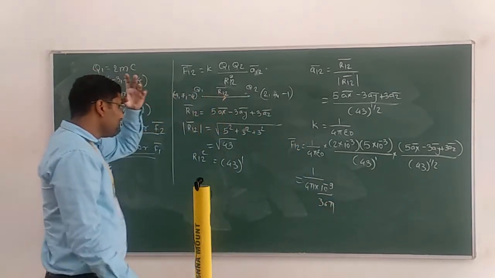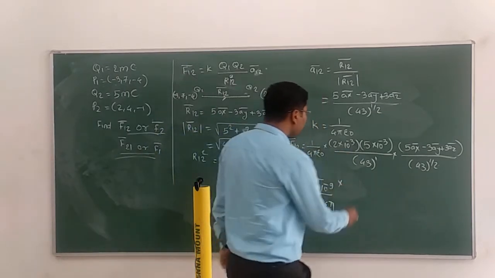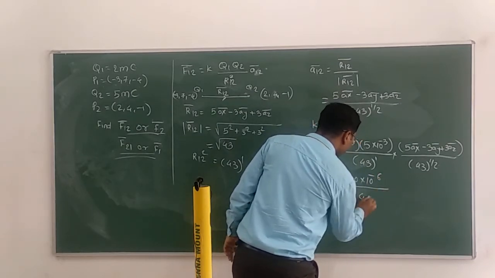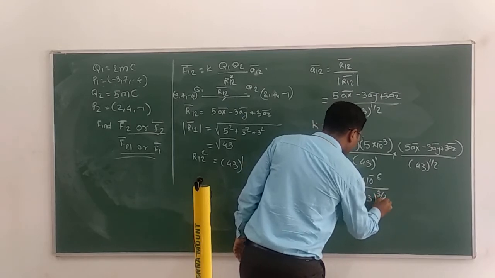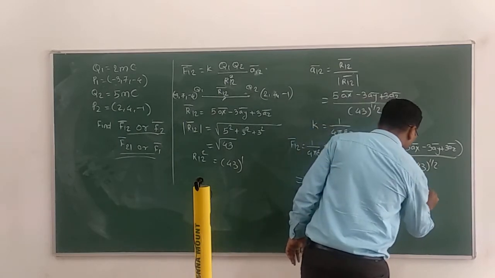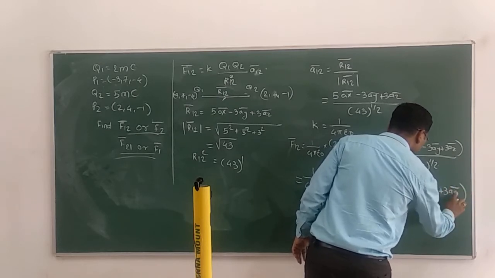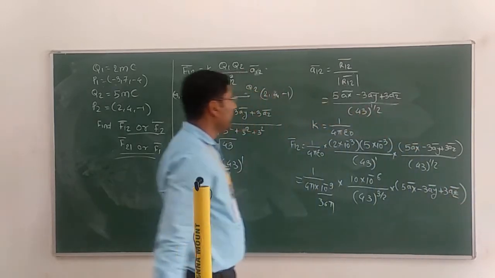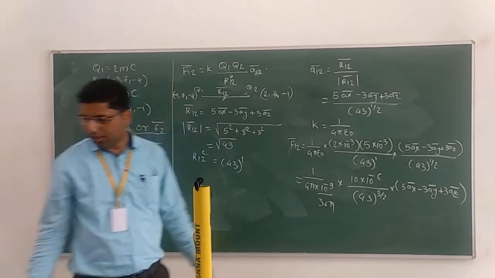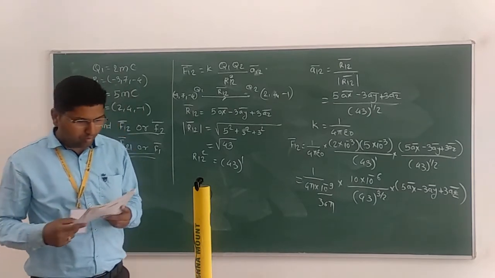So I have put the epsilon 0 value and I will simplify this: 10 into 10 raised to minus 6 divided by 43 raised to 3 by 2 into 5 ax bar minus 3 ay bar plus 3 az bar. Do this calculation and tell me the value. I do have the direct solution, I will use that solution. You will calculate these values.